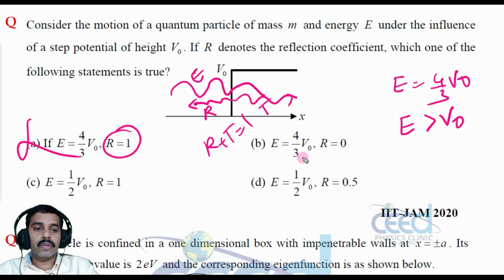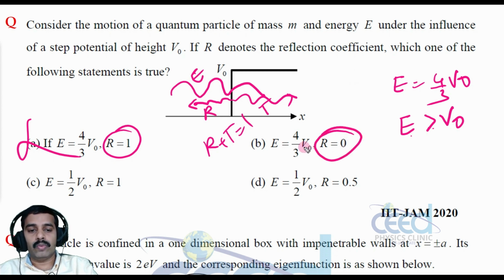And again E is equal to 4 by 3 V0, which is also the condition E greater than V0. Is the reflection coefficient 0? Not at all. Some minute part may be reflected. So saying the reflection coefficient is 0 is not true. Some part is reflected, R plus T is equal to 1. A lesser part of the wave may be reflected and some part may be transmitted. The transmission coefficient will be larger because E is greater than V0.